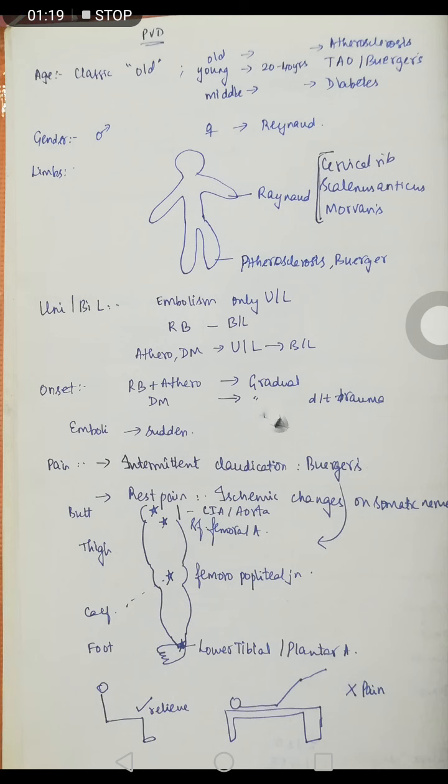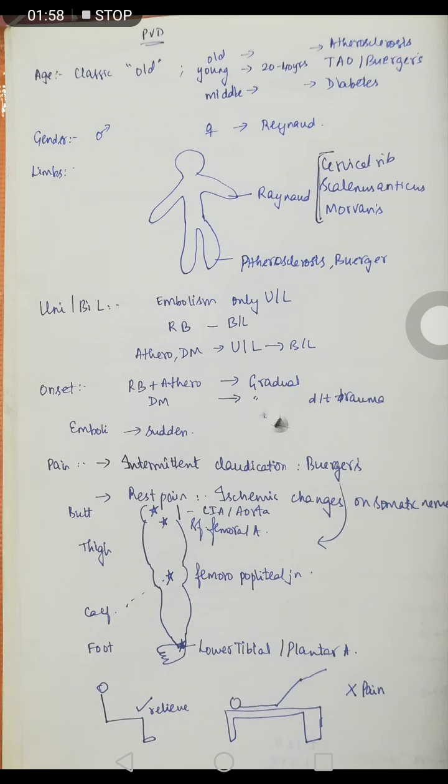That is Morvan syndrome. Unilateral or bilateral involvement: everything is bilateral except for embolism, which is unilateral. So I've written that Raynaud's phenomenon and Buerger's are always bilateral, but atherosclerosis and diabetic disease will start by being unilateral and finally become bilateral. Onset of everything is gradual except emboli, which is sudden. The diabetic alone is due to a trivial trauma which often goes unnoticed, and pain is due to intermittent claudication.